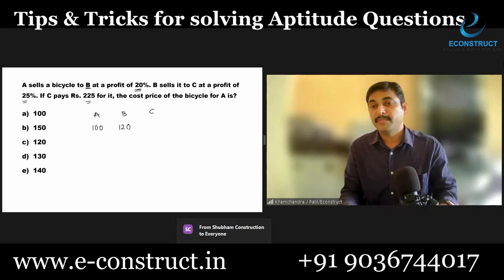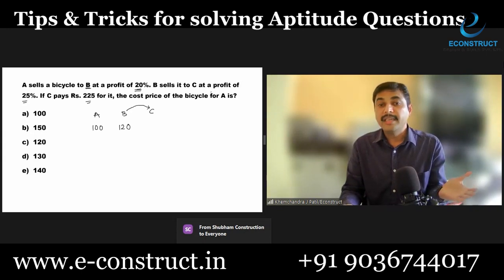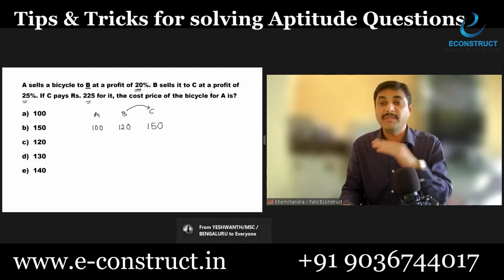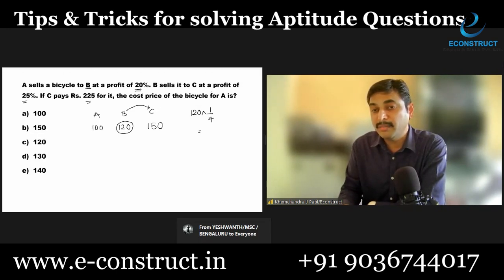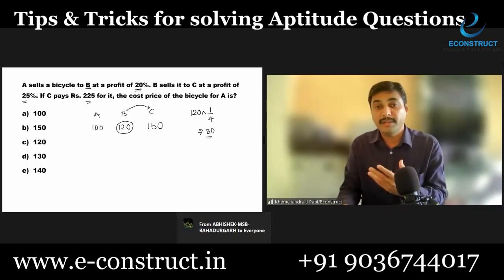To C, he sold it with 25% profit, that means at 150 rupees, 25% of this. And what is 25%? 25% is nothing but 1/4. So 1/4 of 120, that means 30 rupees more he took from C.